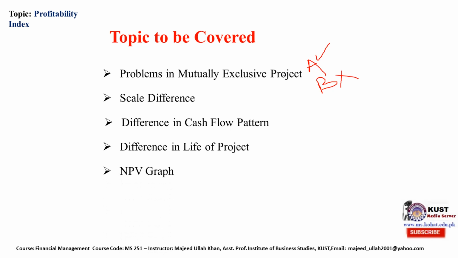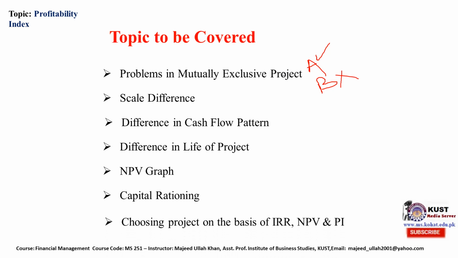Then we will discuss the net present value graph, what is capital rationing, and then choosing the project on the basis of IRR, NPV, and profitability index and the capital rationing scenario.